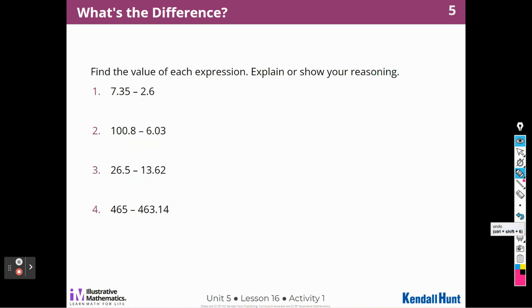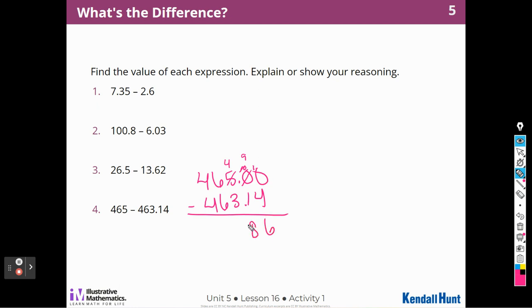So maybe I didn't explain that correctly. Let me do that one more time. Oh, I erased all my work. So 465 and 463 and 14 hundredths. Again, I don't have anything to borrow from here. So I'm going to borrow from over here. That's going to become a 4. That 10, I'm going to borrow and make it a 9. And this is going to become a 10. So 6, 8, 1, and then there's nothing I have to subtract from there.